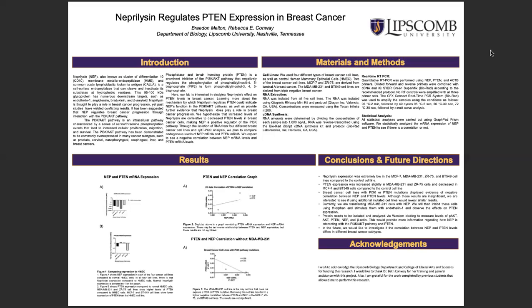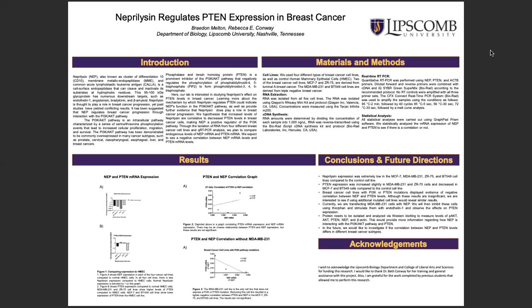In figure 2, which includes all 4 cell lines that were tested, the correlation coefficient and p-value indicate that there is very little chance that neprilysin is regulating PTEN levels. But an interesting finding is that MDA-MB-231 cells, which are one of the cell lines used in this experiment, do not have any mutations in PI3 kinase or PTEN, and all the other cell lines that were used do.